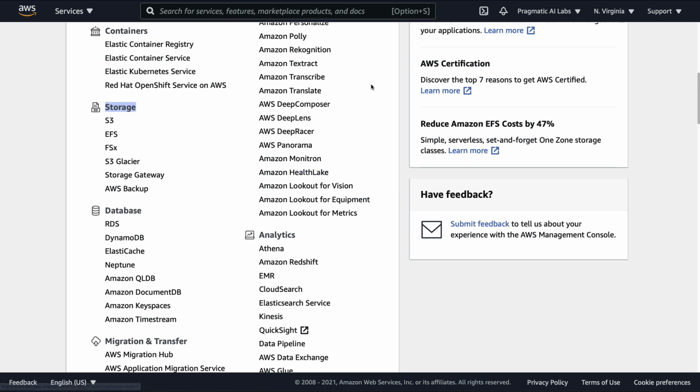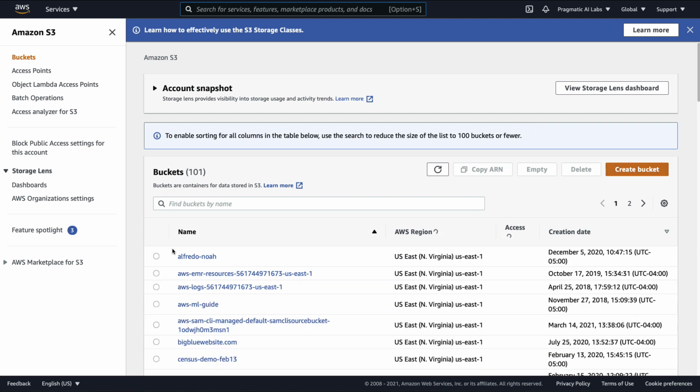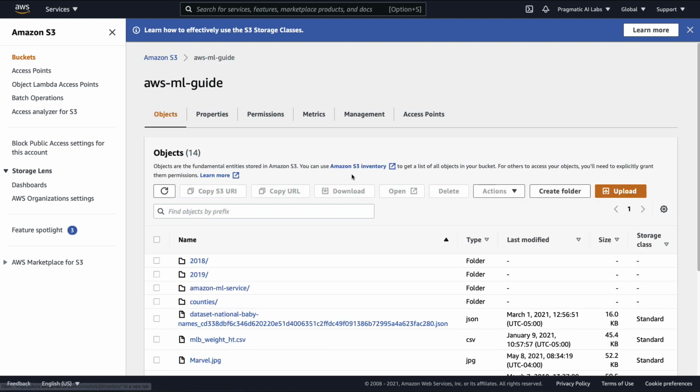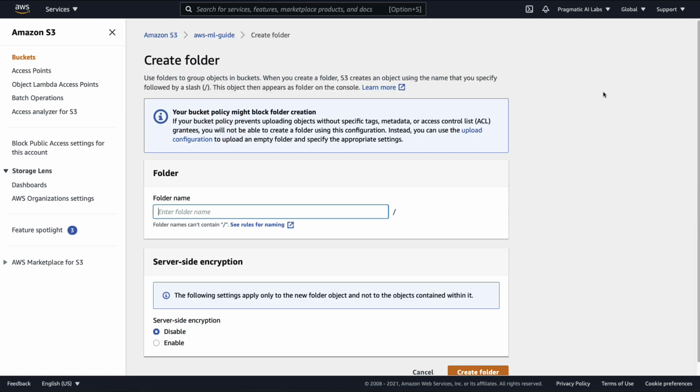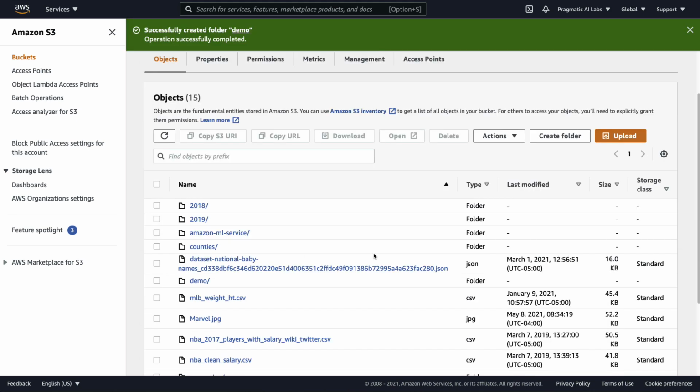Likewise, if we go into AWS storage here, we click on S3, and I want to see what it is, right? I can go through here, I can create a bucket, or look through some other resource here, see what's happening, maybe create a folder, demo. This is definitely one of the best ways to get started with the platform, is to play around with it.